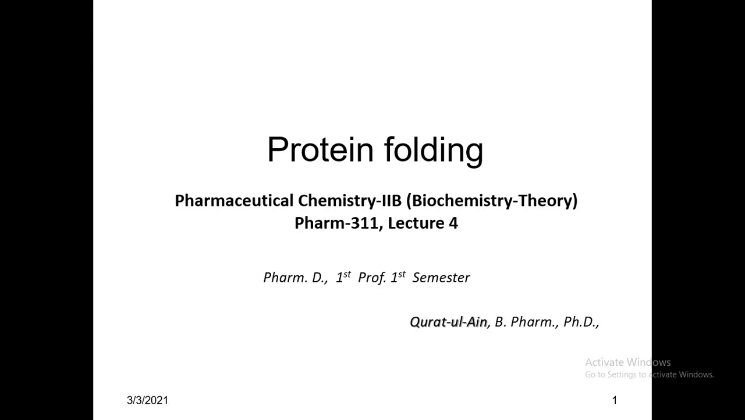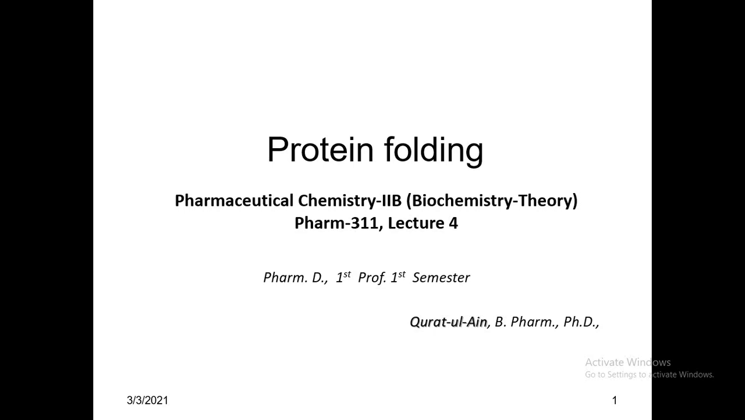This is my lecture number 4, and up till now we have discussed what amino acids are, how amino acids join together via peptide bonds and form a polypeptide chain, and that the polypeptide chain is the primary structure of the protein. We also discussed how this polypeptide chain exhibits secondary structure, and then the tertiary structure and the quaternary structure. So we have already discussed all the structural levels of protein. Now we are going to study how proteins fold. So what is protein folding?